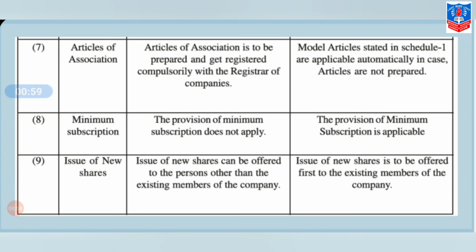In public company, issue of new shares can be offered to persons other than the existing members of the company, while in private company, issue of new shares is to be offered first to the existing members of the company. So these are 9 differences between private company and public company.